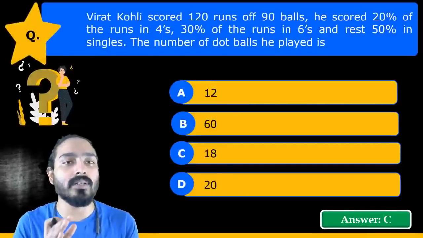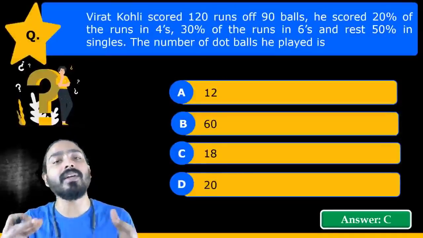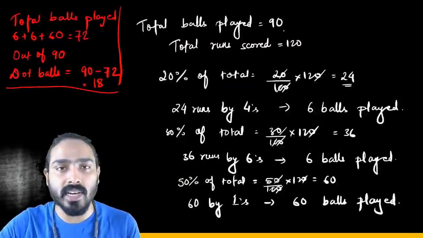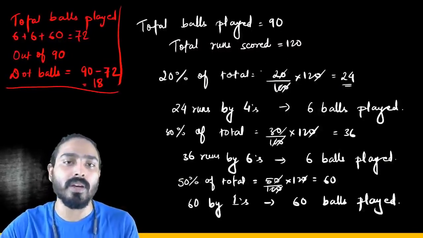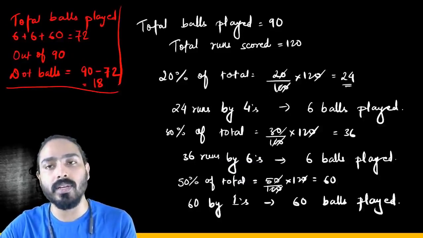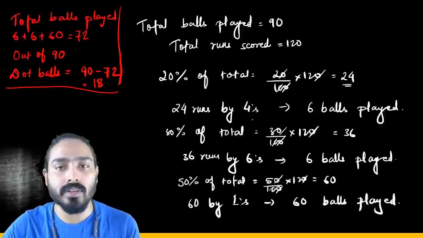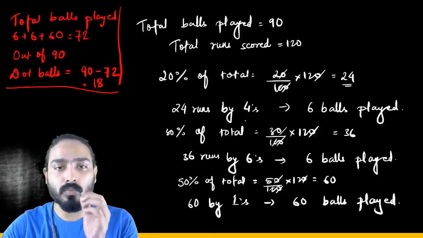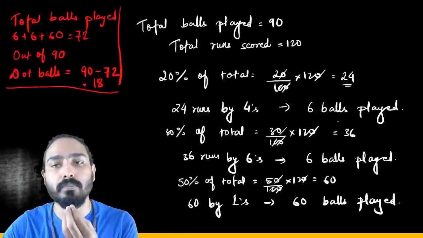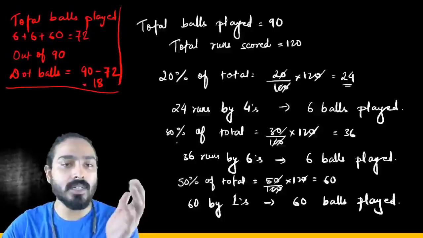He scored 20% in fours, 30% in sixes, and the rest 50% in singles. So we had to find the number of dot balls he played. So what we did, total balls played is 90, total runs scored is 120. So 20% of the total becomes 20 upon 100 into 120. So that is 24. So he scored 24 runs out of only fours, right? So when he scored only fours, 6 balls would be the number of balls which he played, right? Because 24 runs, so 4 into 6 is 24.